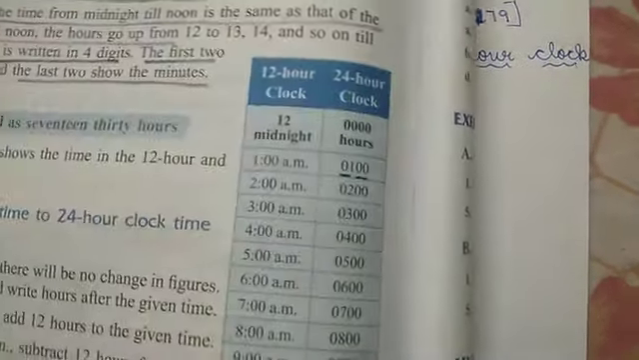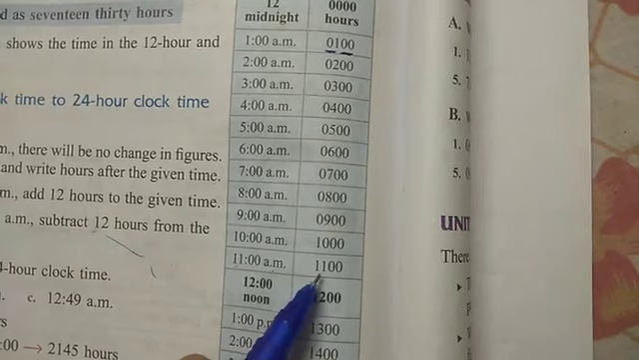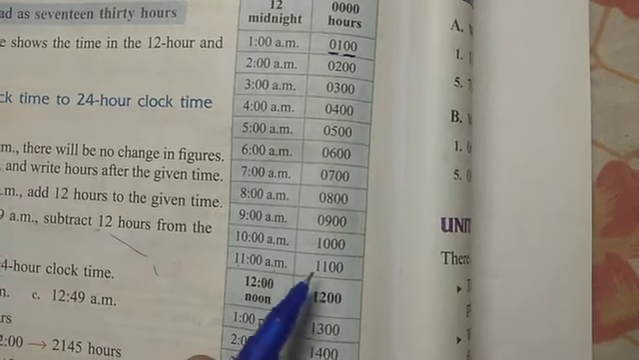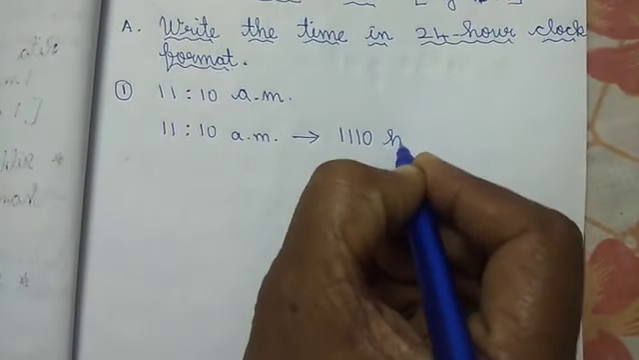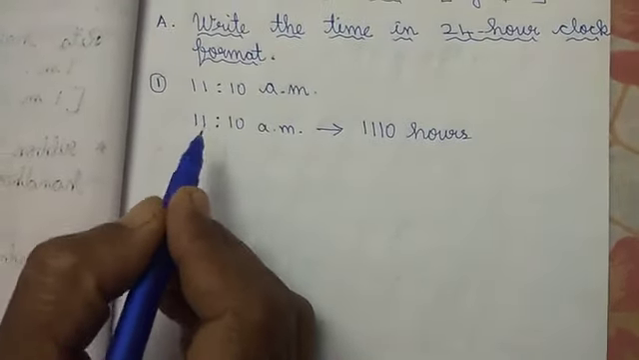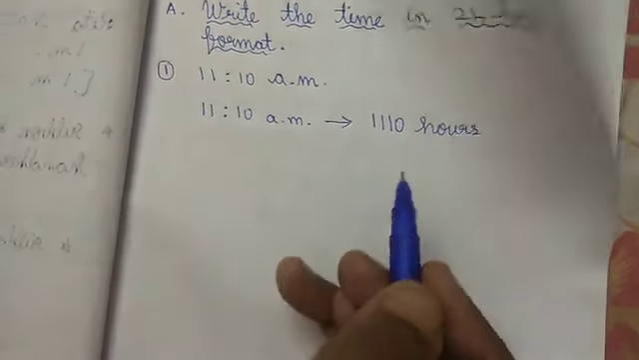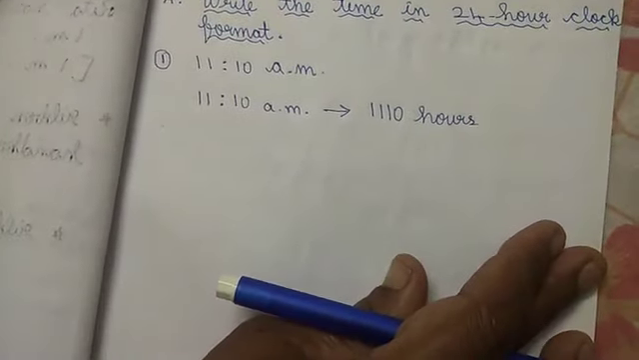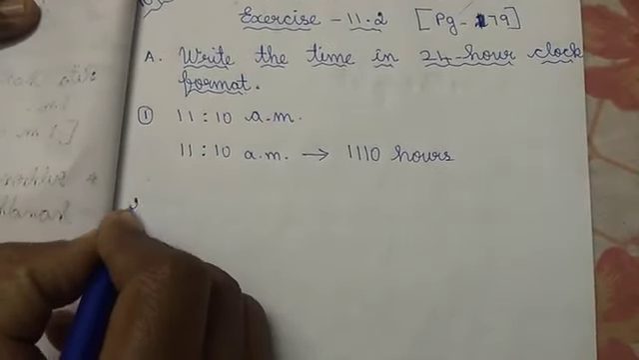Okay, children. See here, 11 a.m. is given. While writing in the 24 hours format, what have they written? 11 hours they have written, isn't it? But here they have given 11:10. So what you have to write? 11 hours, and 10 also you have to write like this, without the full stop. 11:10 a.m. means you have to write 11:10 hours. This is the way of converting into 24 hours format. Okay, children, it's very easy. Second sum we'll see.